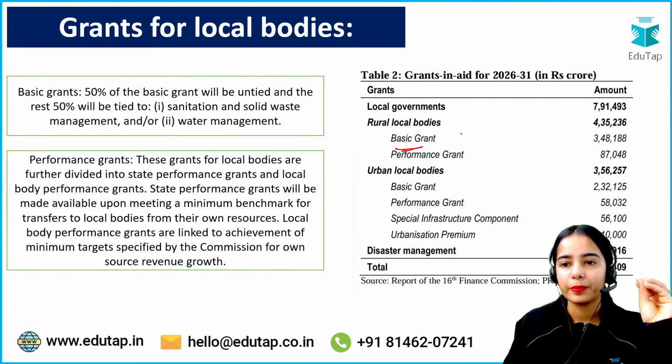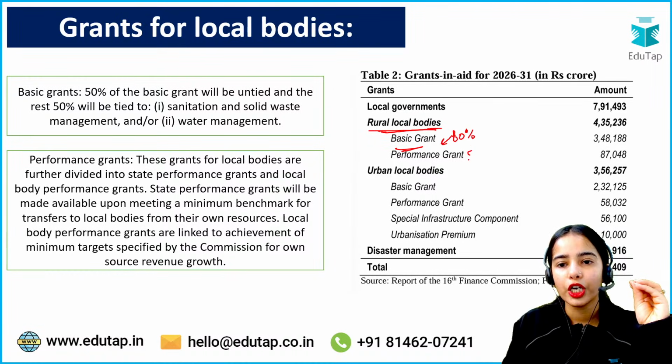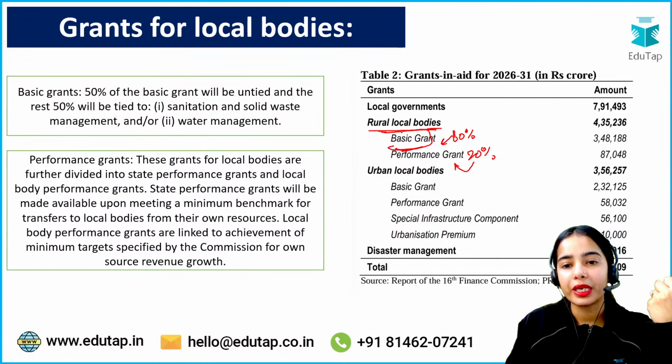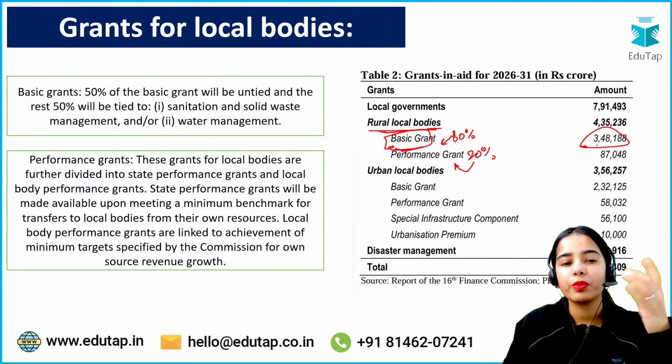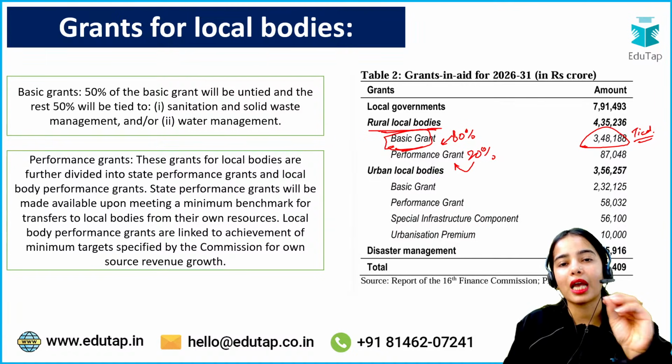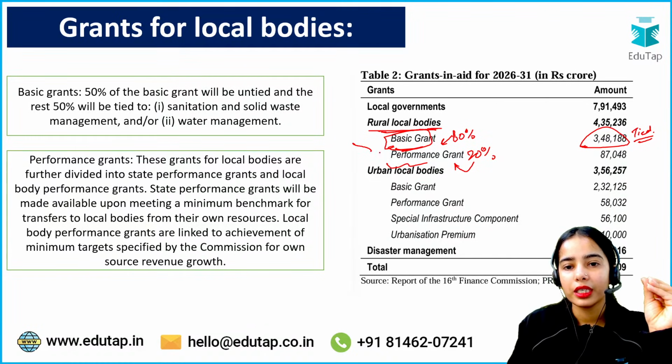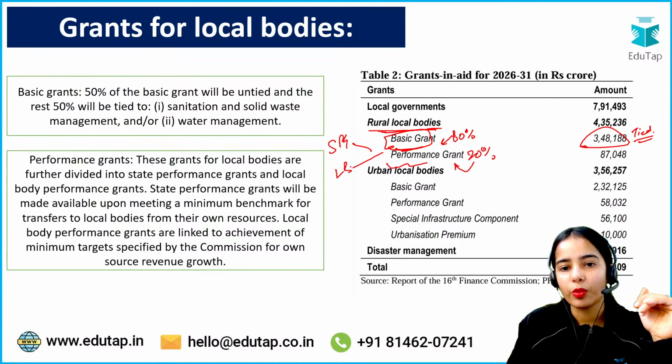So for the rural bodies grant, 80% has gone to the basic grant, and 20% is recommended for the performance grant. Now the basic grant, 50% is tied, 50% is untied. Okay, 50% is tied to the sanitation and solid waste management and/or the water management. Now the performance grant is divided into two parts equally, state performance grant and the local body performance grant.